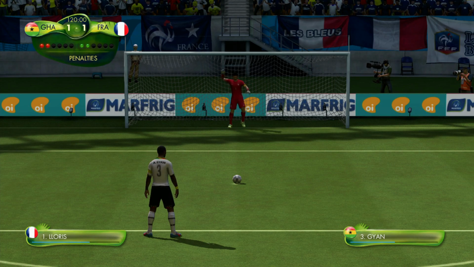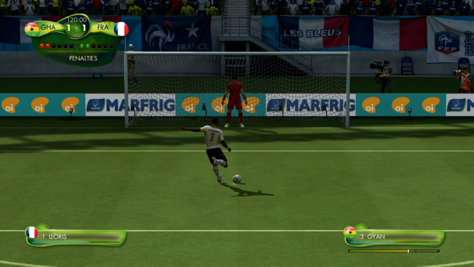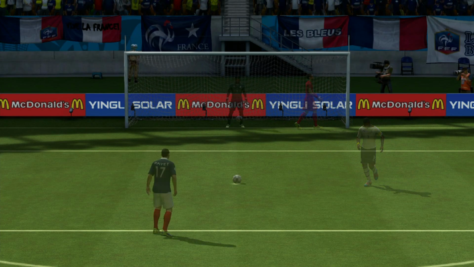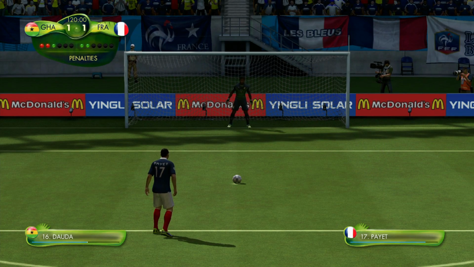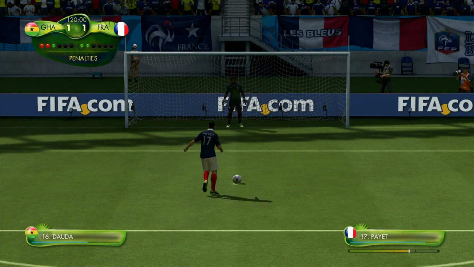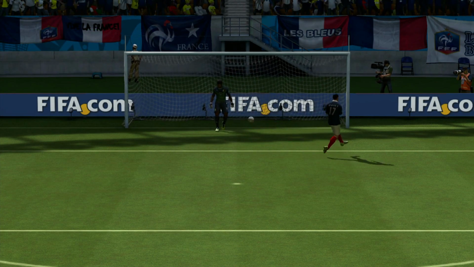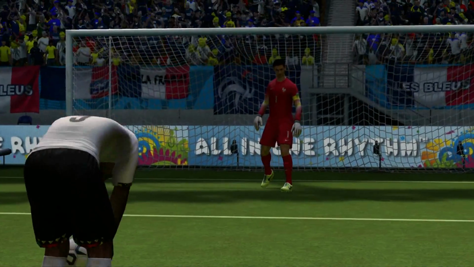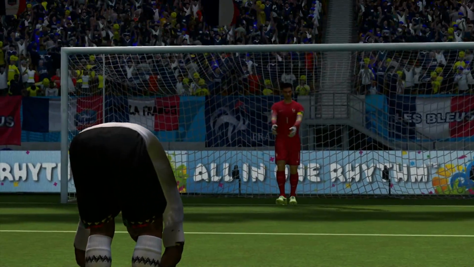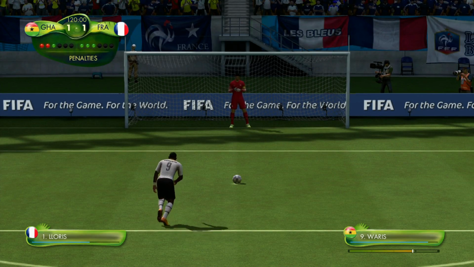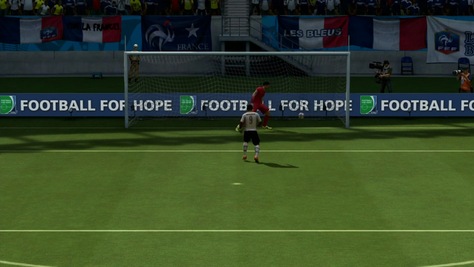And here comes Asamoah Gyan now. Can he score this penalty? He has. Good penalty. Okay, he's revived a little bit of hope for Ghana. Payet now. What's he going to do on this play? Can he score this penalty? He has. To the left-hand side, all the way to the left. And now it comes down to this guy here. He has to score this penalty, otherwise Ghana are out. It's Waris. Put a lot of power on it, and yes.